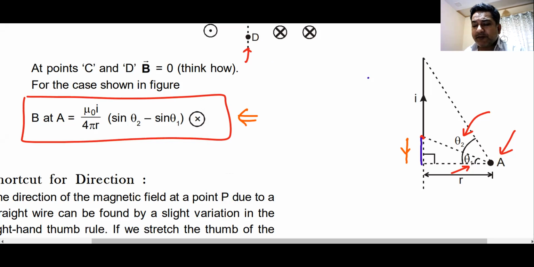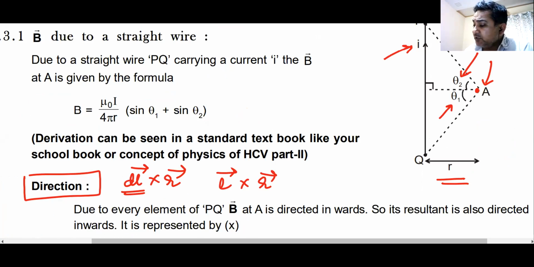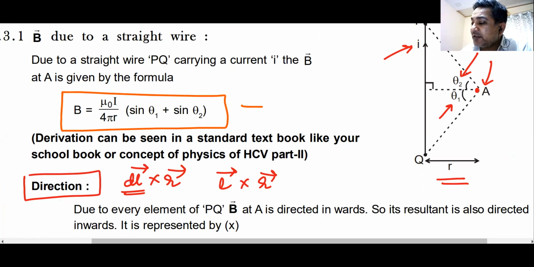This is the magnetic field created by a straight wire. Once you know this standard formula, you can use it to find the magnetic field due to any type of configuration. For example, if it is an infinite wire, theta 1 and theta 2 become 90 degrees. So 1 plus 1 becomes 2, and the answer is mu naught I by 2 pi r. Yes or no? Yes, sir.